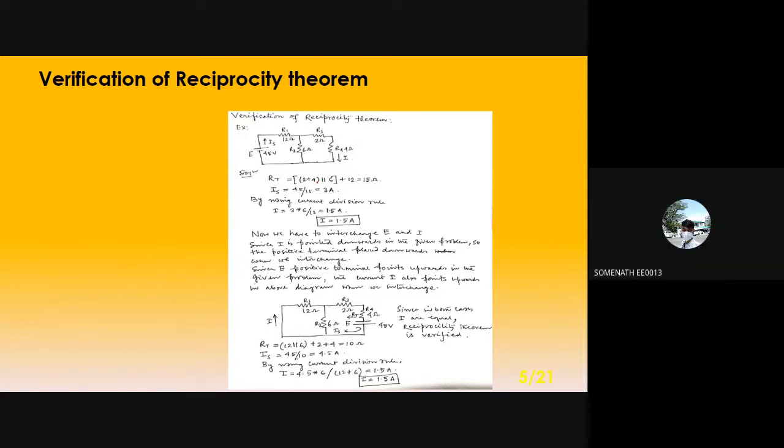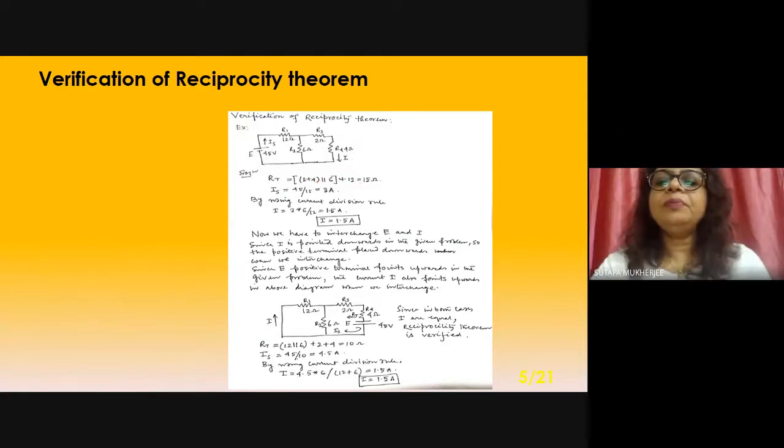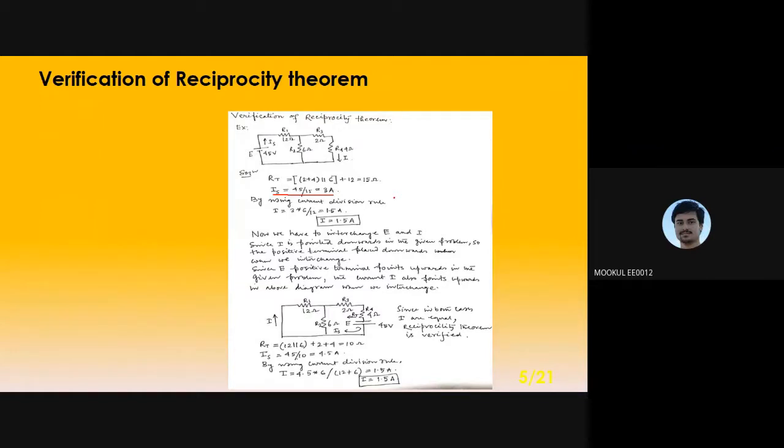So 12 plus 3, 15. Initially I was wrong. Now IS, what is the IS? 45 by 15, that is 3 ampere. Up to this it is clear to all of you? Yes, ma'am.